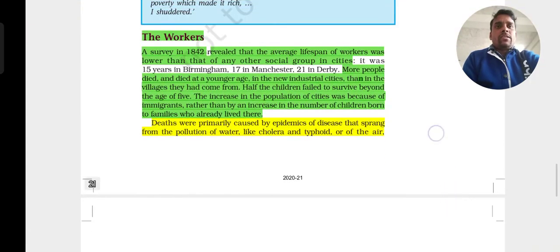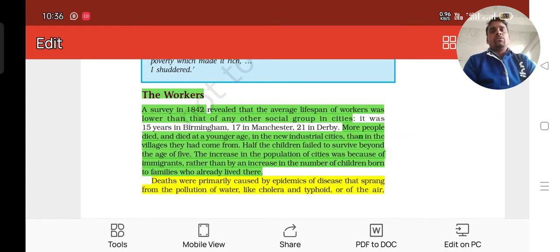And the next topic that we were discussing is the workers. What about the workers? What problems did the workers face over there? Here, when we talk about the workers, one survey took place in 1842. It seems they found that the average lifespan of the worker was lower than that of any other social group in the cities, because already we studied factories developed more and more, and people got settled in the cities. So definitely some type of unhygienic conditions might have been created.